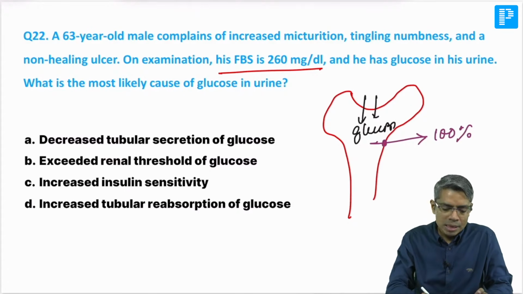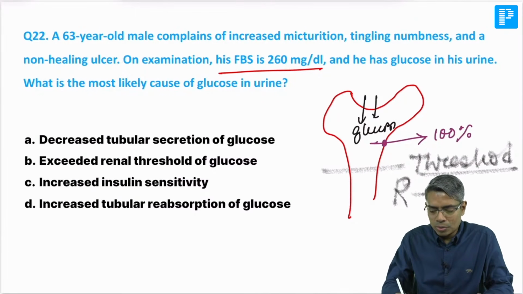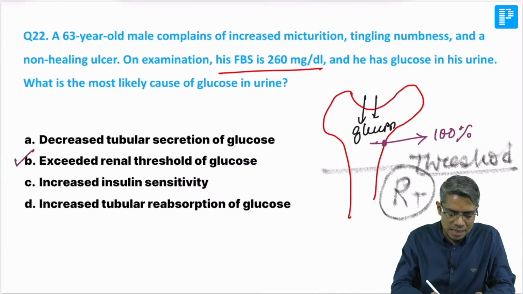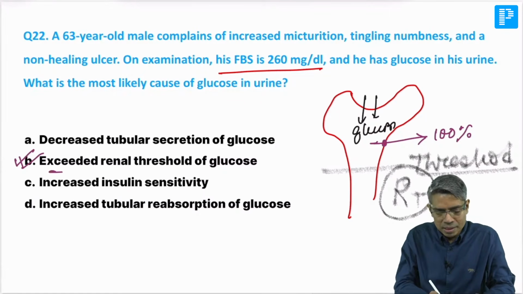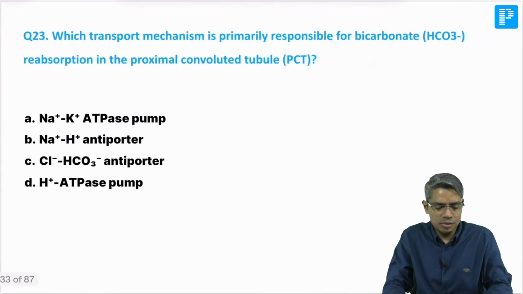But whenever the amount of glucose is more than the threshold of reabsorption, that threshold is known as the renal threshold of glucose, RT of glucose. Whenever glucose exceeds the renal threshold, it is going to appear in the urine. So the simple answer is: exceed the renal threshold.